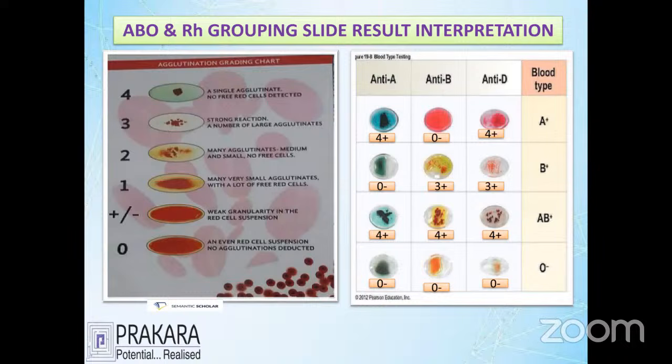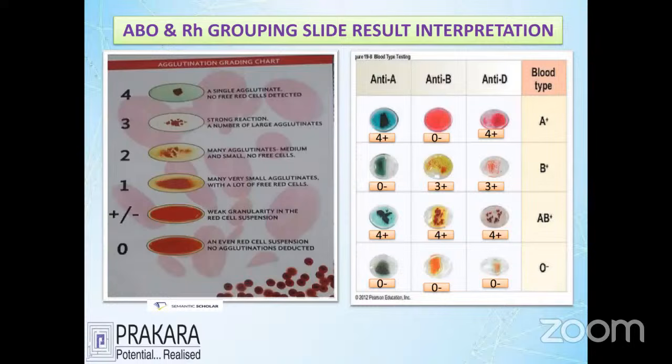Look at that example. The first group person is A positive. How are you telling it is A positive? Because A is agglutinated, B is not agglutinated, and D is agglutinated. That's why we say A antigen is present and D antigen is present. He has A positive. And see that in the report itself we have a grading. A antibody reacted in the 4 plus amount.